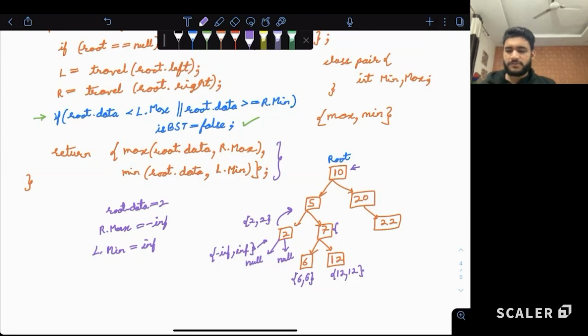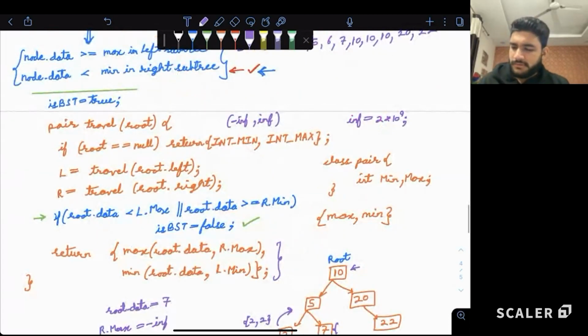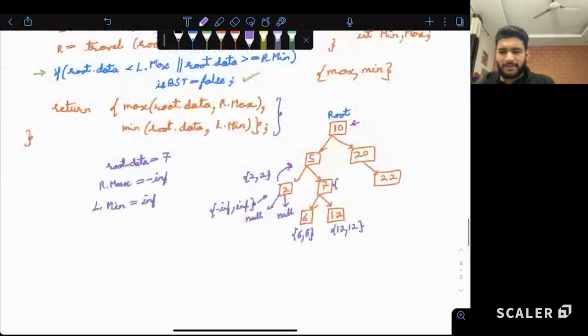When we are calculating for 7, the root dot data is now 7. R max is minus infinity, because we are returning for a null node minus infinity and infinity. So for a null node, the maximum value is minus infinity and the minimum is plus infinity, you can say. Makes sense? All right, coming back to this.